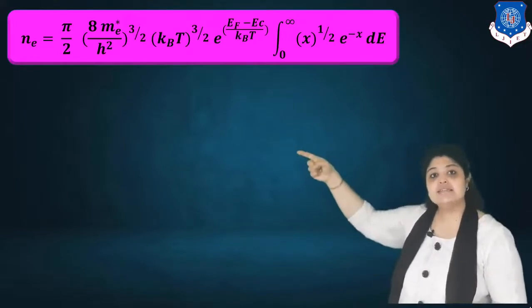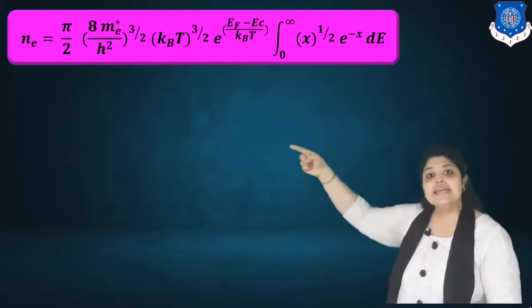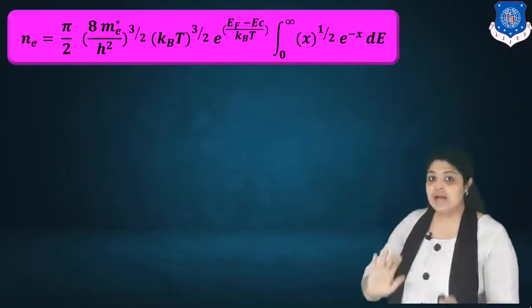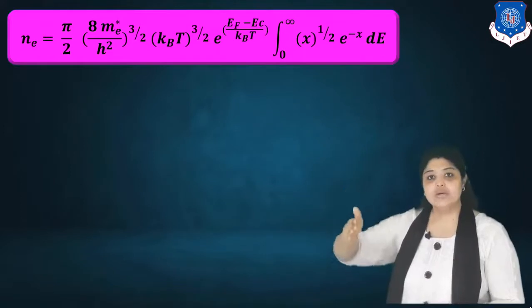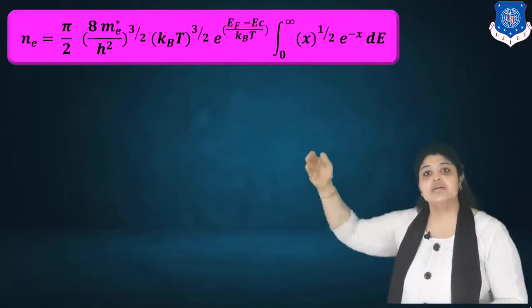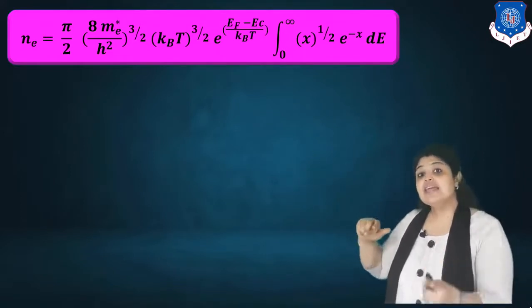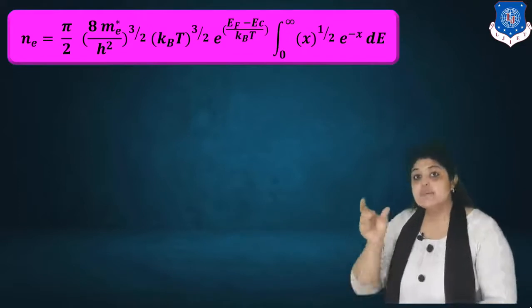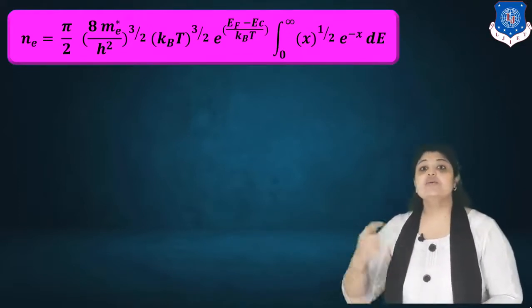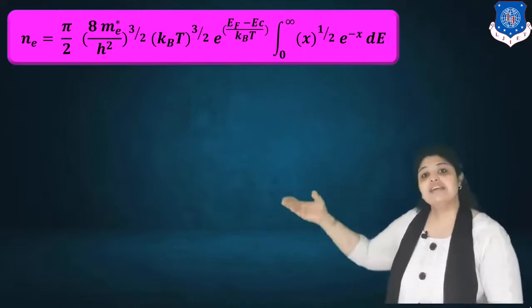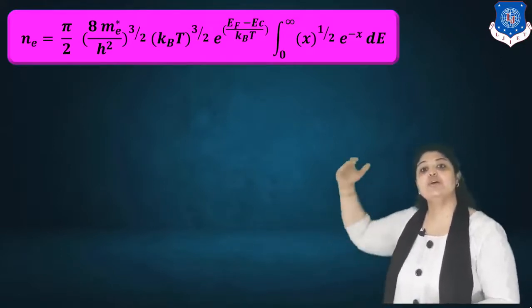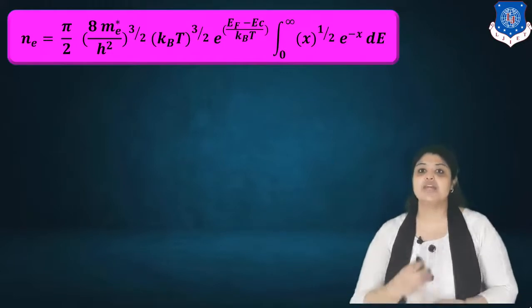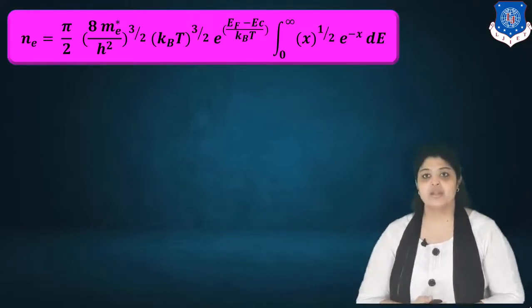We get Ne is equal to pi by 2, 8 me star upon h square raised to 3 by 2 as it is. kBT is a constant term, we take it out. So kBT raised to 3 by 2 into, now we had the equation Ef minus E. But that E also we substitute EC plus x kBT and we take out the term as constant. And then we have integration limit 0 to infinity x raised to half into e raised to minus x dE.